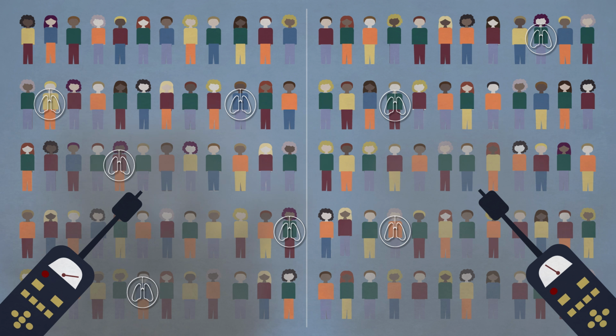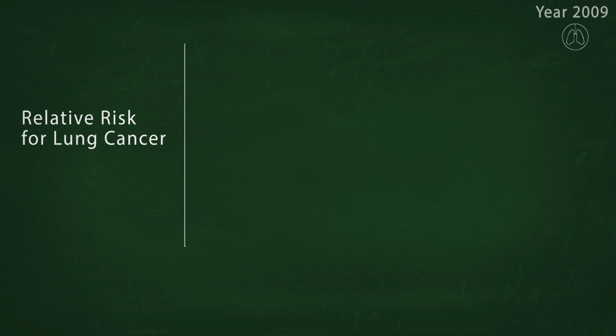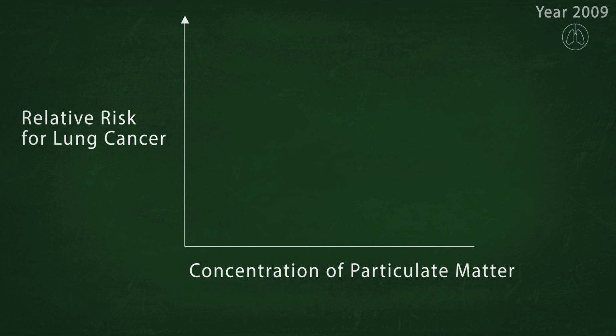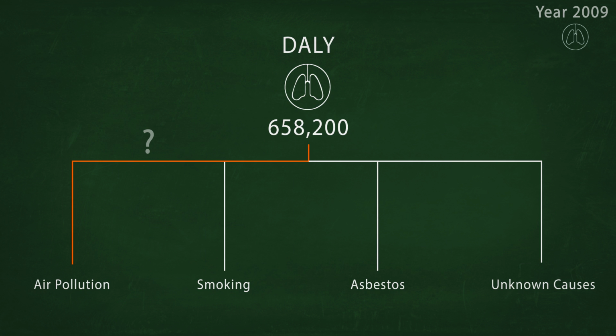Based on these statistics, we can quantify the risk for developing lung cancer when a certain concentration of particulate matter is in the air. Together with the information about how many people in Germany are exposed to these concentrations, we can quantify what percentage of the DALYs are attributable to particulate matter. For lung cancer, this accounts for about 19% of the lost healthy life years. This percentage is multiplied with the DALYs estimated for lung cancer, which then shows that in Germany in 2009, 125,100 DALYs were lost due to lung cancer resulting from air pollution.